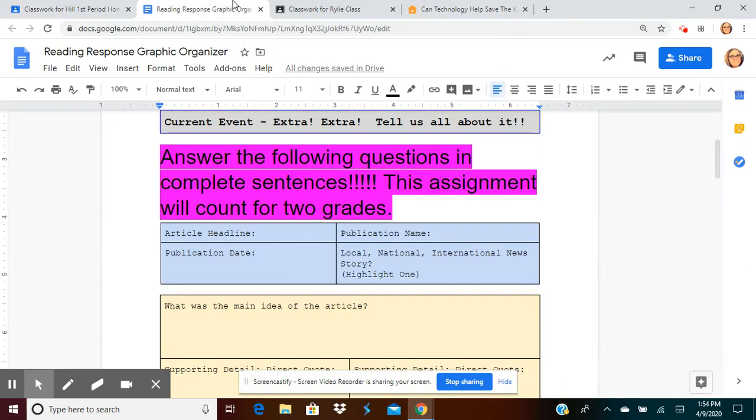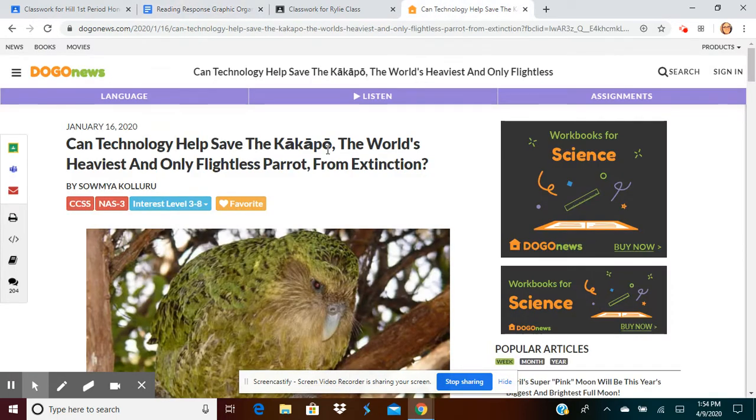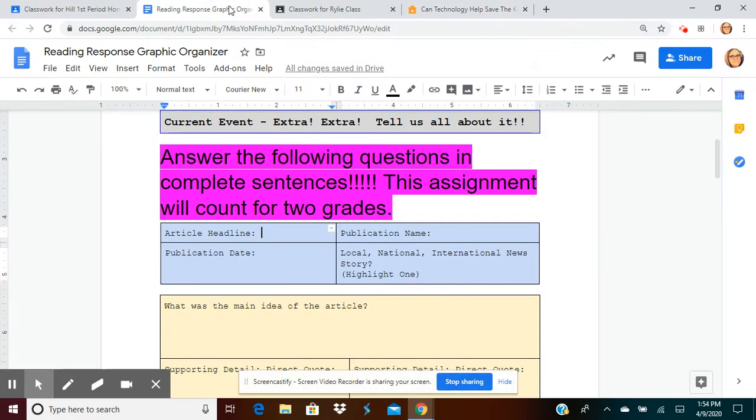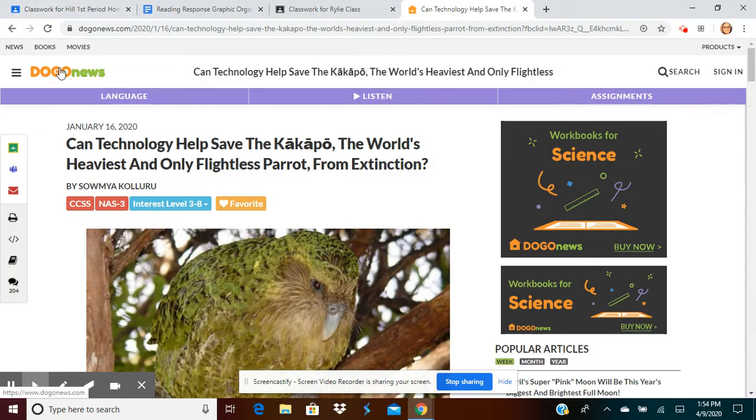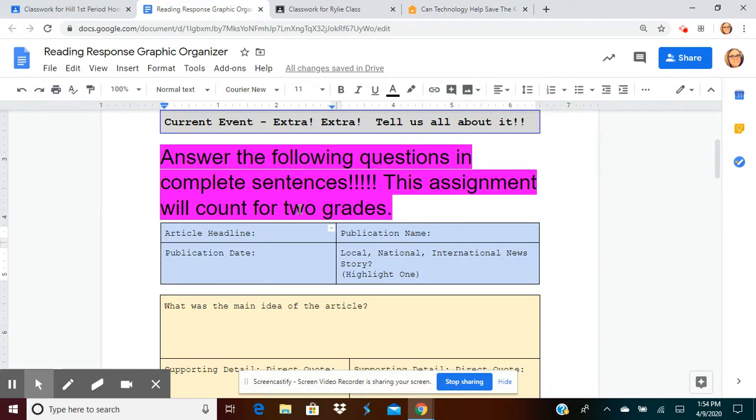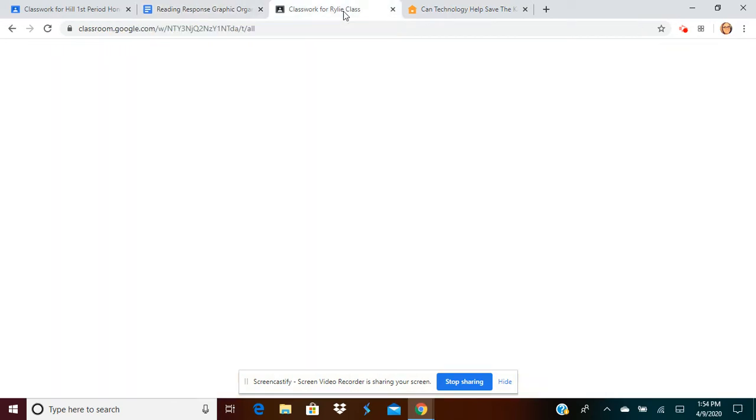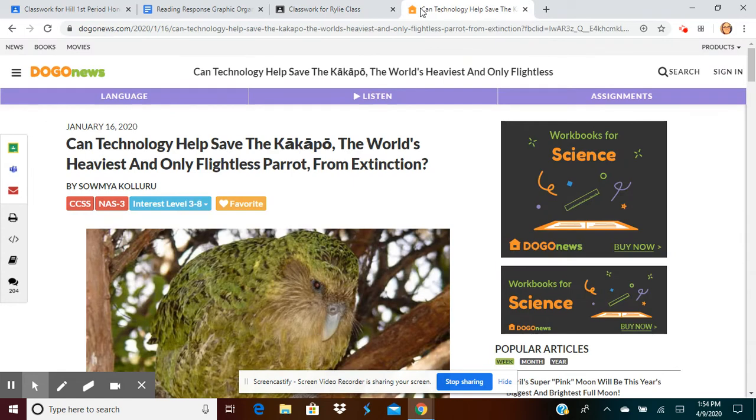Okay, so the first question you get to type out next to it. All of these points, you just type your answer in the boxes. So the article headline, you go to the article, find the headline, type it in the response. Publication name, this is going to be published by Dogo News. Publication date, look on the text and see if you can find the publication date.